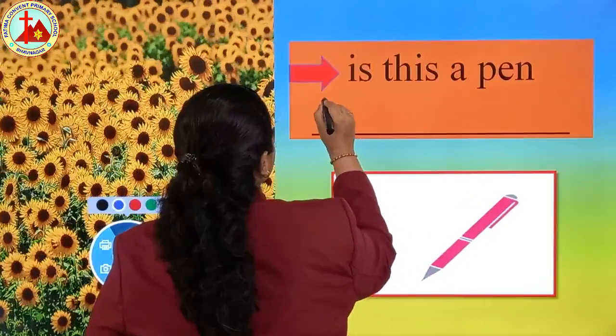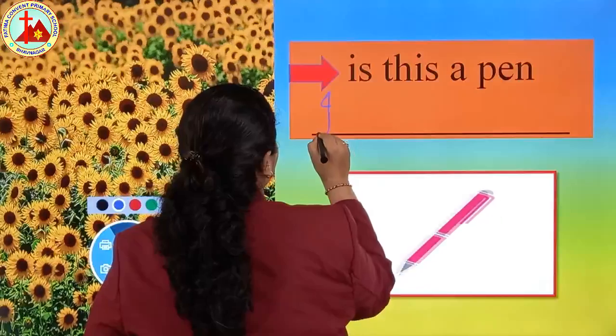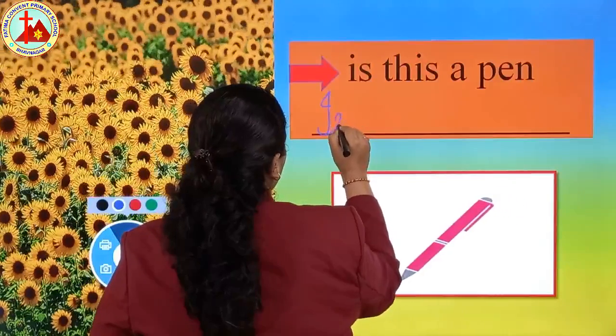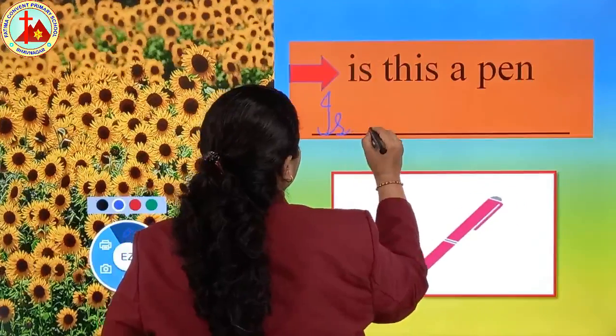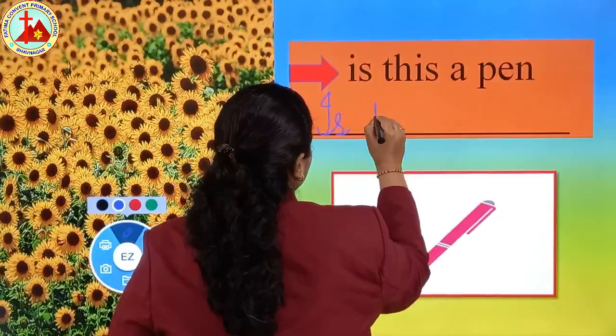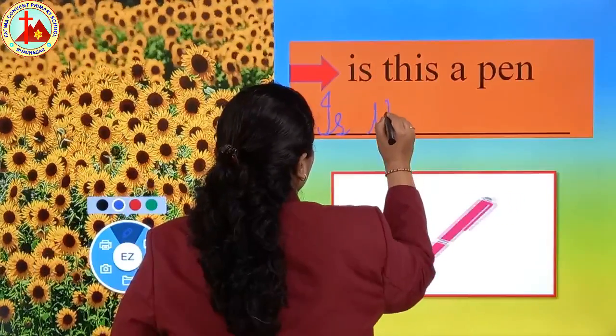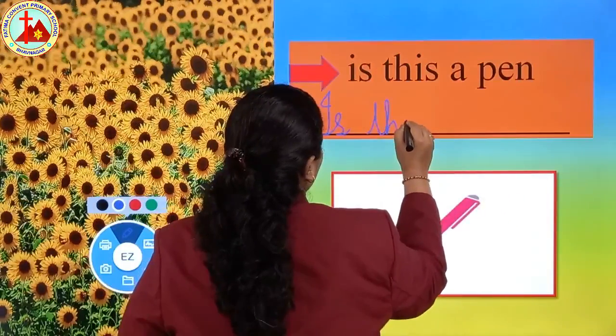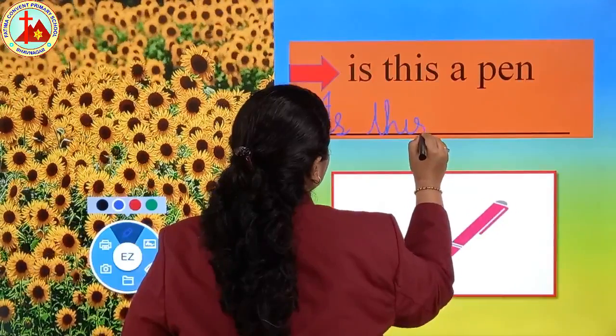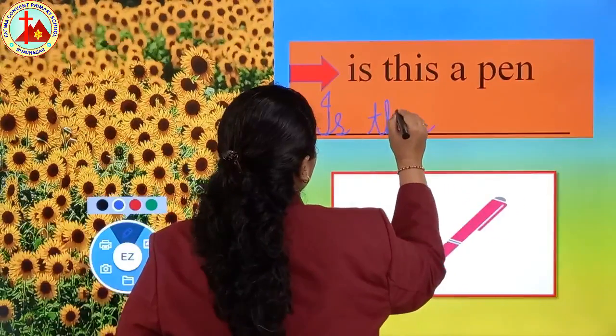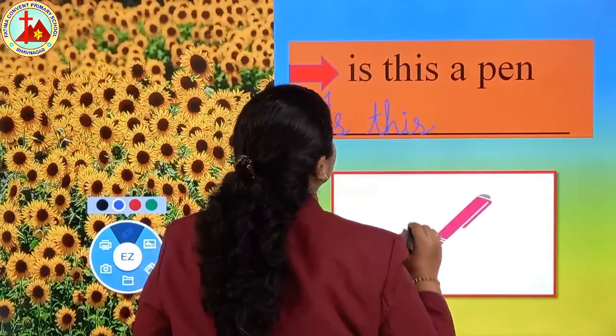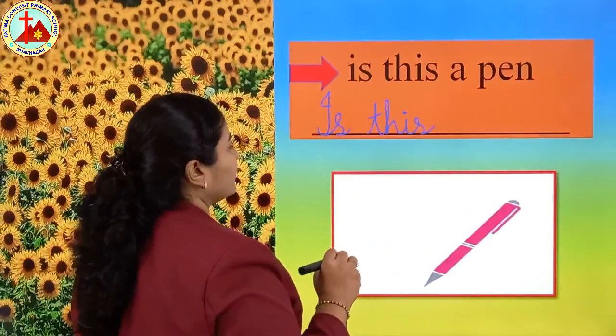So write the first letter capital I, from down S, is. This. From the question only you have to write it, put a dash on T, put a dot on I.